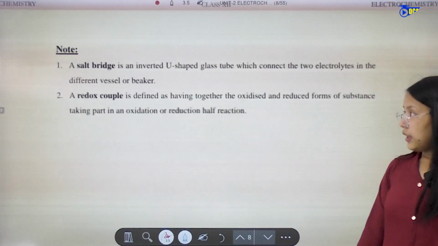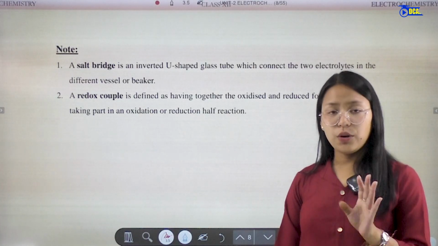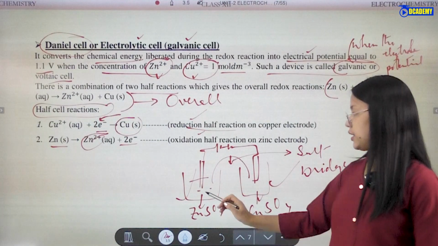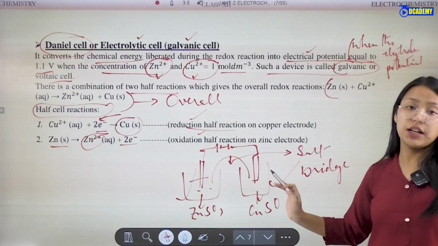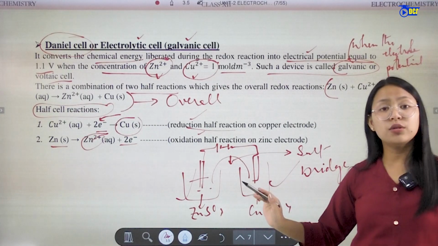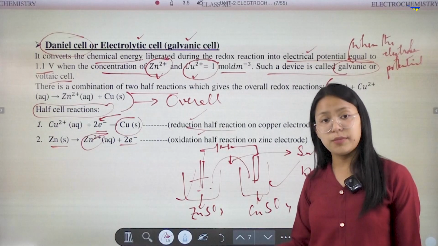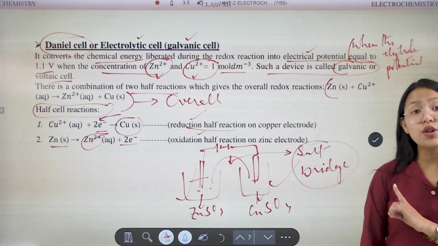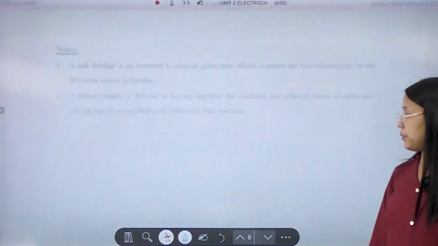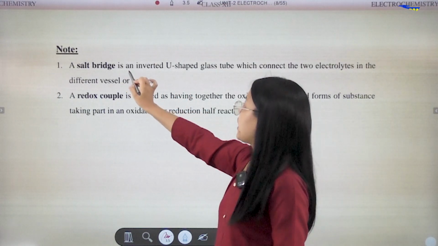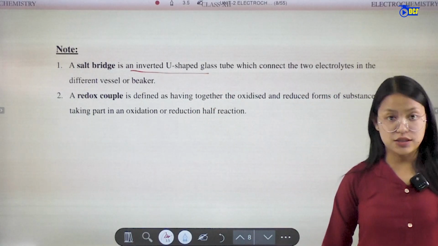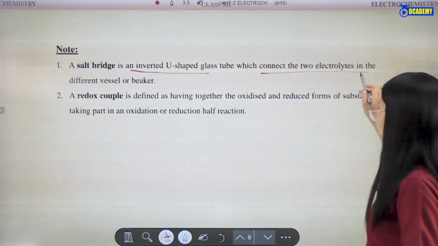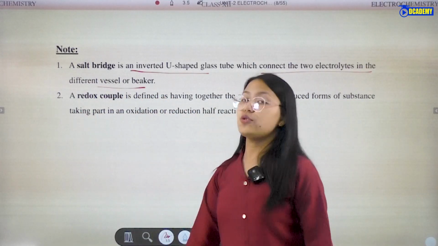Then let's come here. If the two cells are not connected, it will not undergo the redox reaction. So there will be a salt bridge. A salt bridge is an inverted U-shaped glass tube. It is an inverted U-shaped glass tube which connects the two electrolytes in different vessels or beakers.